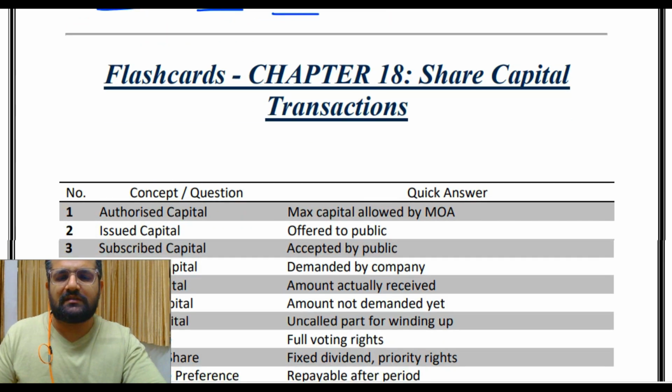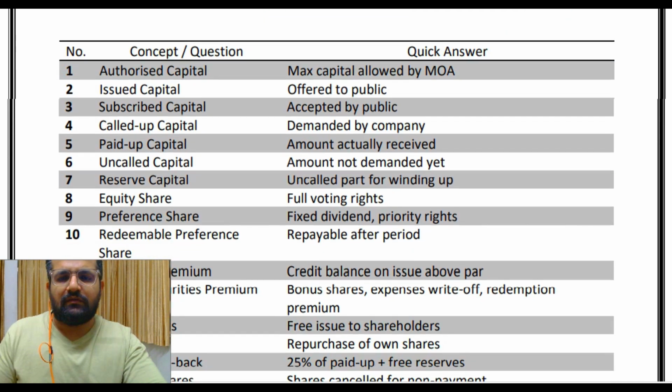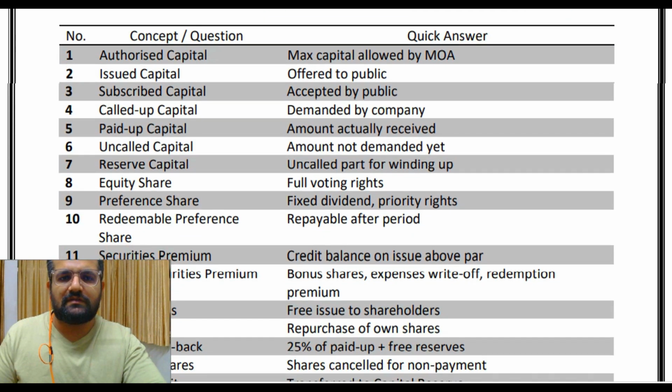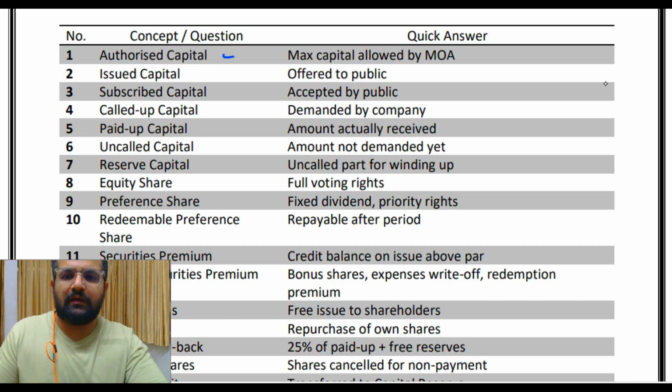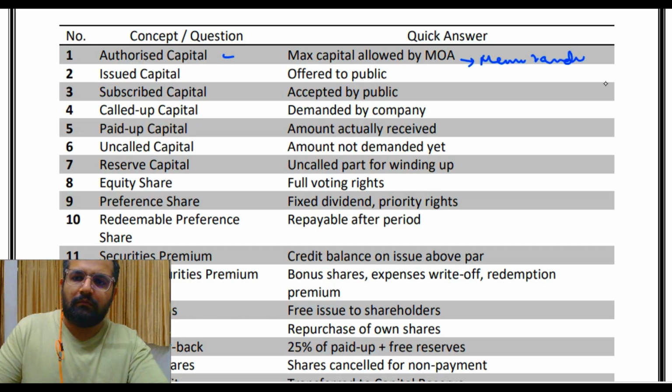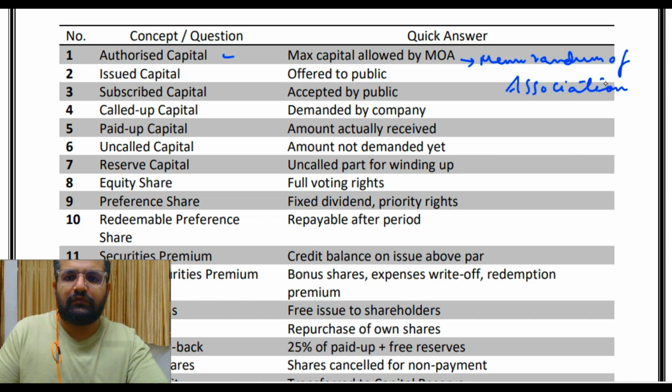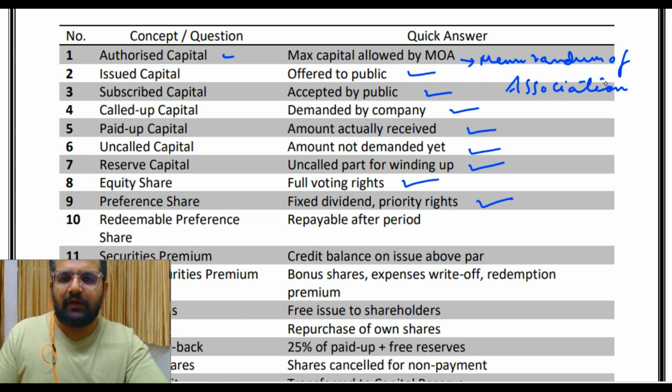Now let's come to our flashcards or our expected questions, very very important, going to be very fruitful for your revision as well. Then authorized capital: maximum capital allowed by MOA. MOA is Memorandum of Association. Then issued capital: offered to public. Subscribed capital: accepted by public. Called up capital: demanded by a company. Paid up capital: amount actually received. Uncalled capital: amount not demanded yet. Reserve capital: uncalled part for winding up. Equity share: full voting rights. Preference shares: fixed dividend, priority rights. Redeemable preference share: repayable after period.